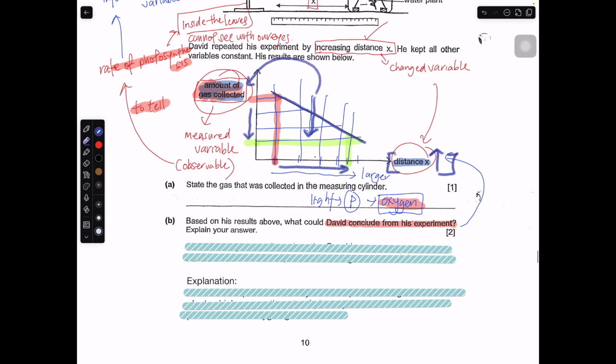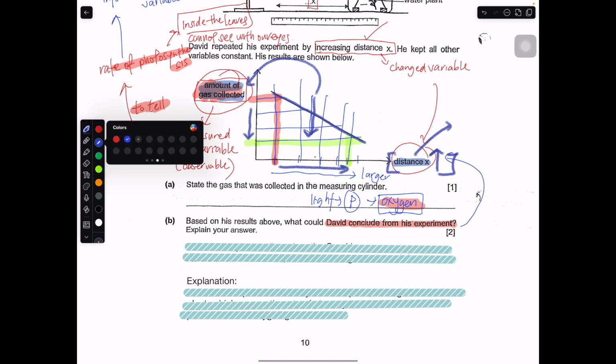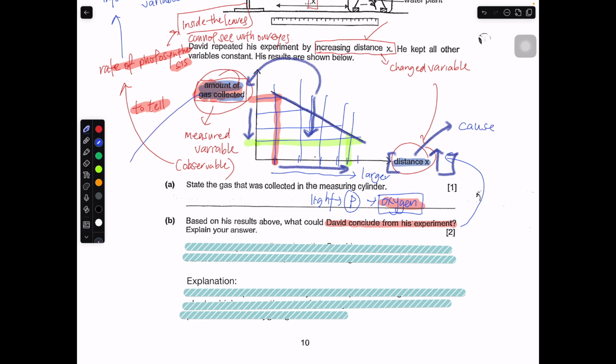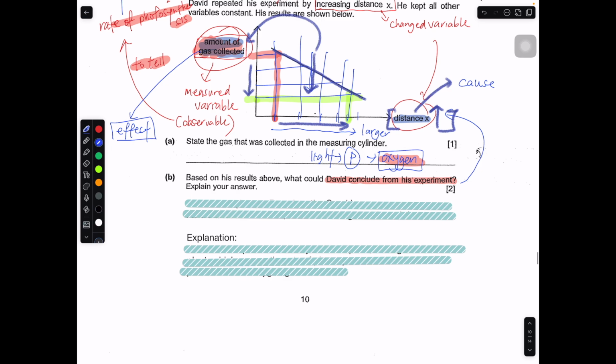And usually we will write this part first because this is your cause. And this is your effect. Okay, so based on his result above, what could David conclude from the experiment?